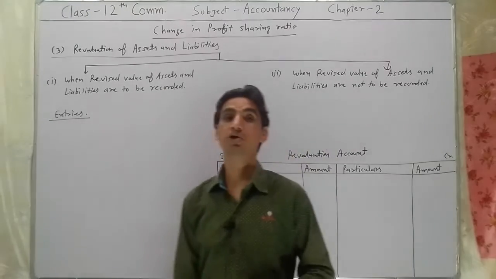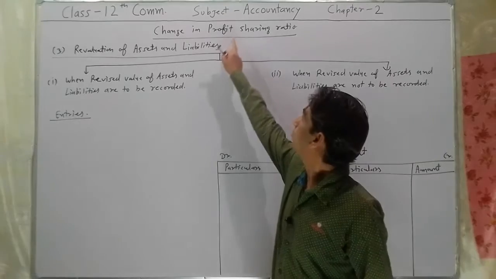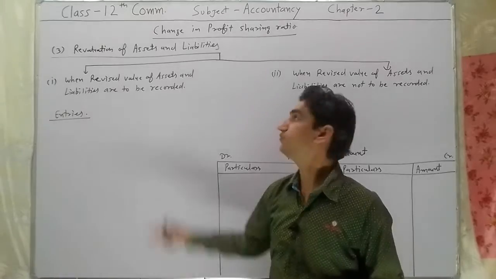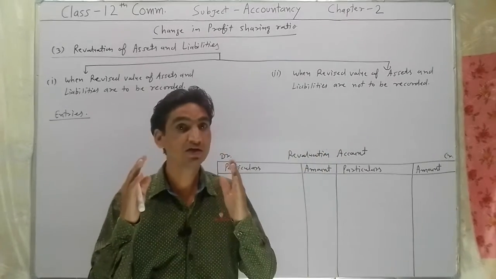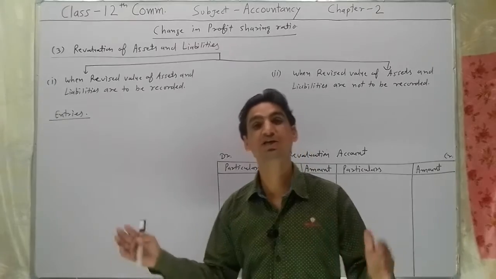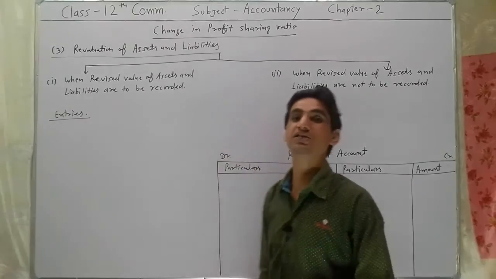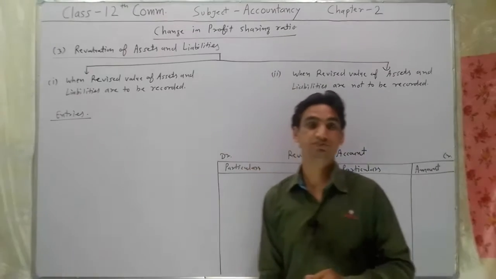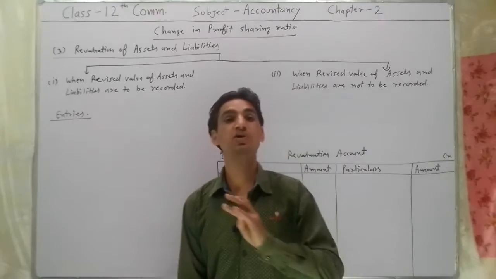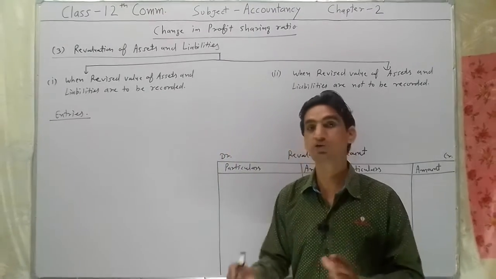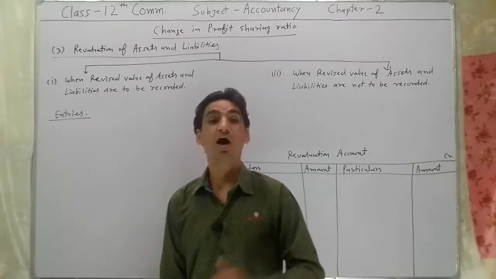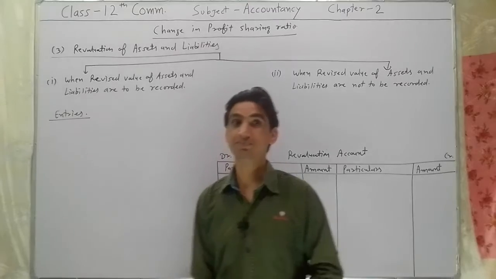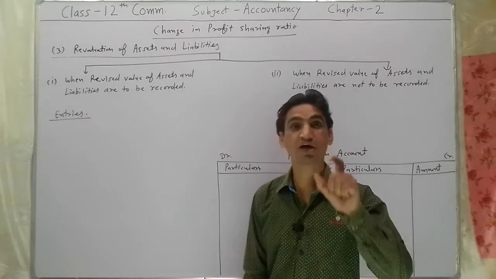Our topic is change in profit sharing ratio, chapter 2nd. In video first of this chapter, I told you when the existing partners decide to change their profit sharing ratio, in such condition we have to adjust 5 items. The first is calculation of gaining and sacrificing ratio, I told you in video first. The second, accounting treatment of goodwill, I already taught you in video second, and today we will discuss the third adjustment.